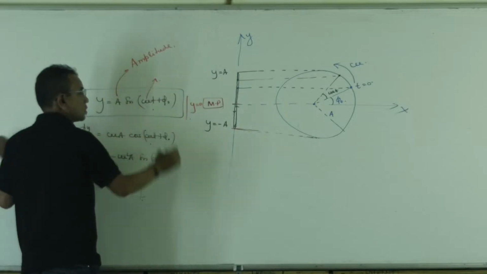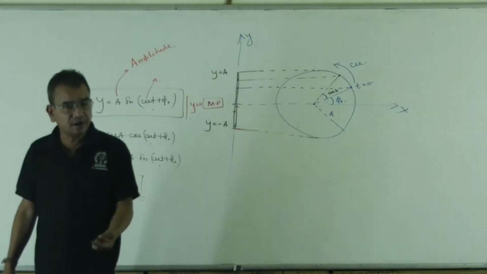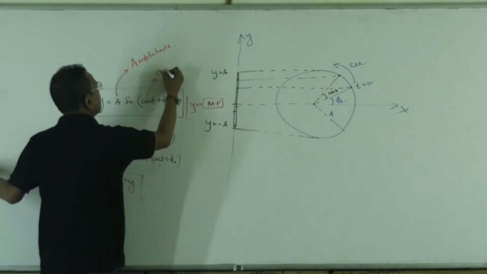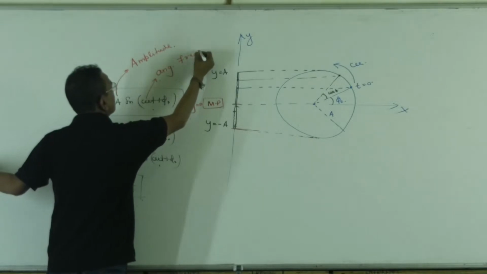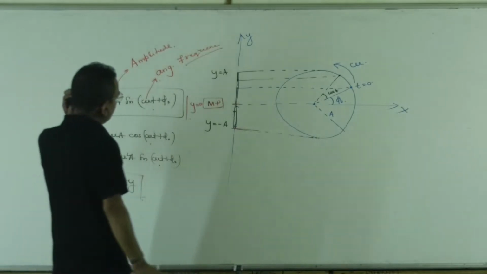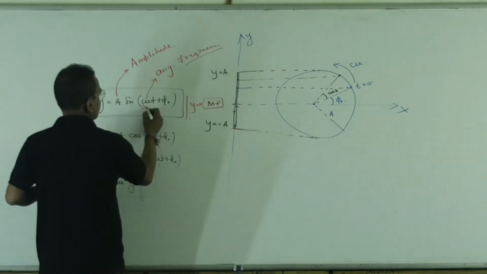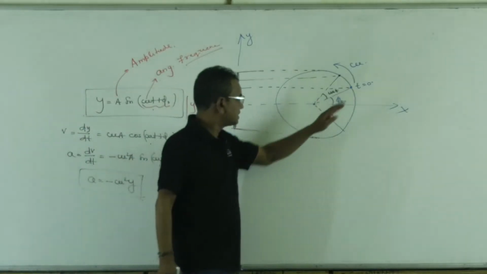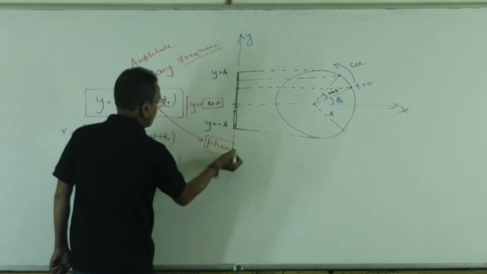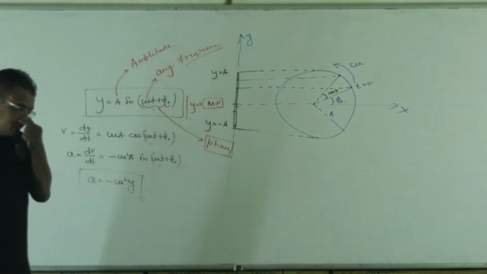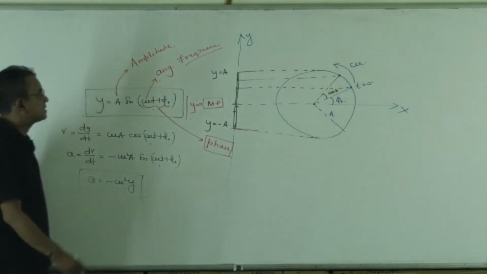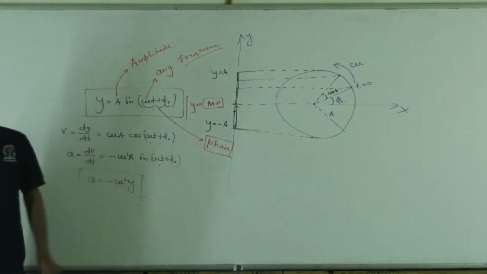This omega, in circular motion, is called the angular velocity. In simple harmonic motion, it is called the angular frequency. This phi naught plus omega t is the angle with the reference line, the x-axis, and it is called the phase of simple harmonic motion. The angle in circular motion with the x-axis is called the phase for simple harmonic motion.